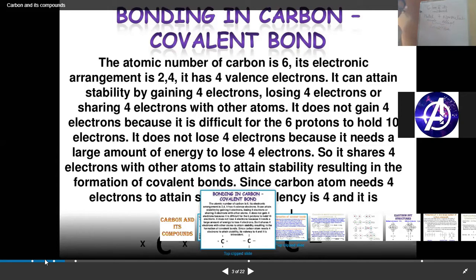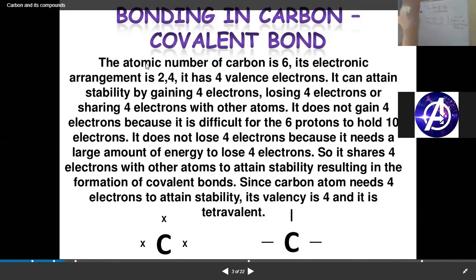The bond formed by the complete transfer of electrons we call an ionic bond or electrovalent bond. Those having 1, 2, 3 will donate, 5, 6, 7 will accept, and form the ionic bond.